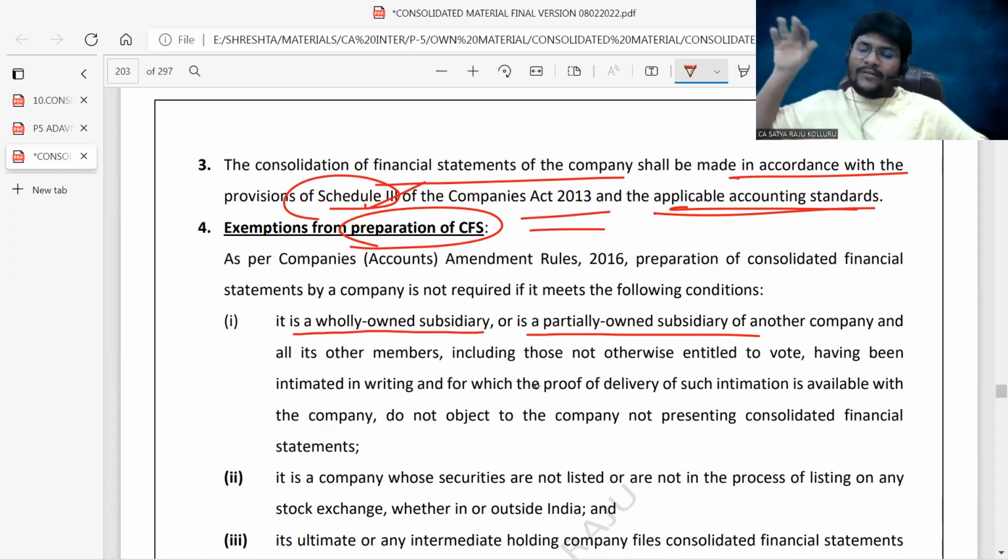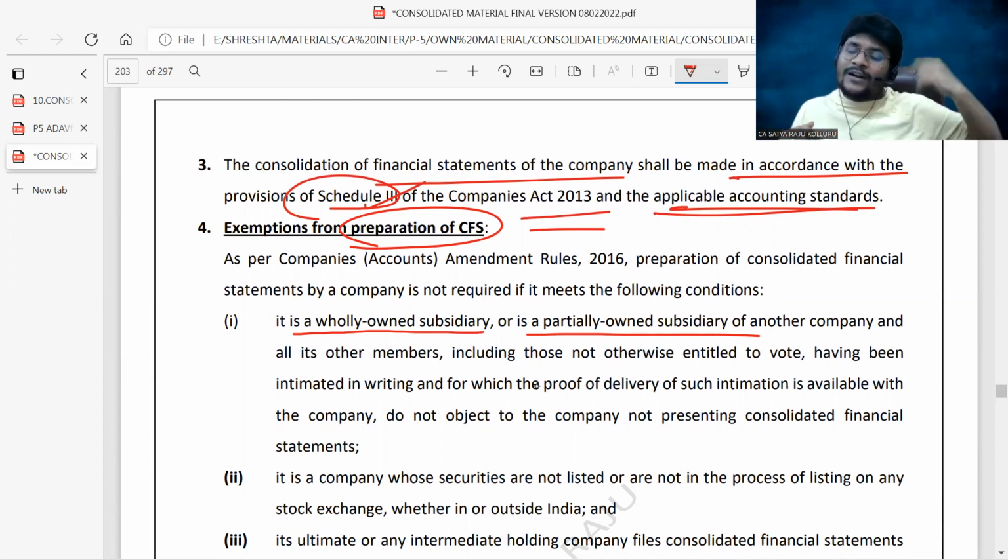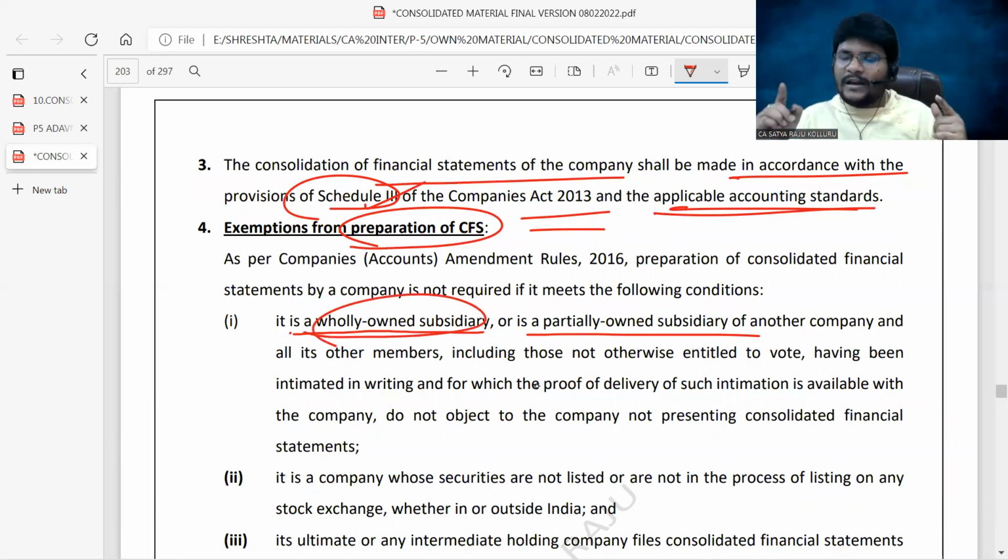Now my company is having certain subsidiaries, and my company is owned by another company. Right now I am also acting as a subsidiary to another company. My company is a wholly owned subsidiary. That means my company has a holding or parent company. Then at that point of time, even though I have other subsidiaries or other associates, no need to prepare.